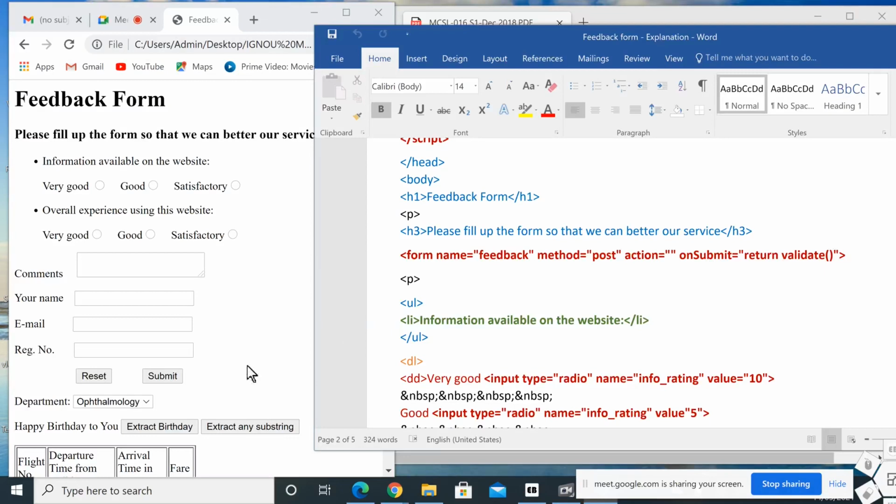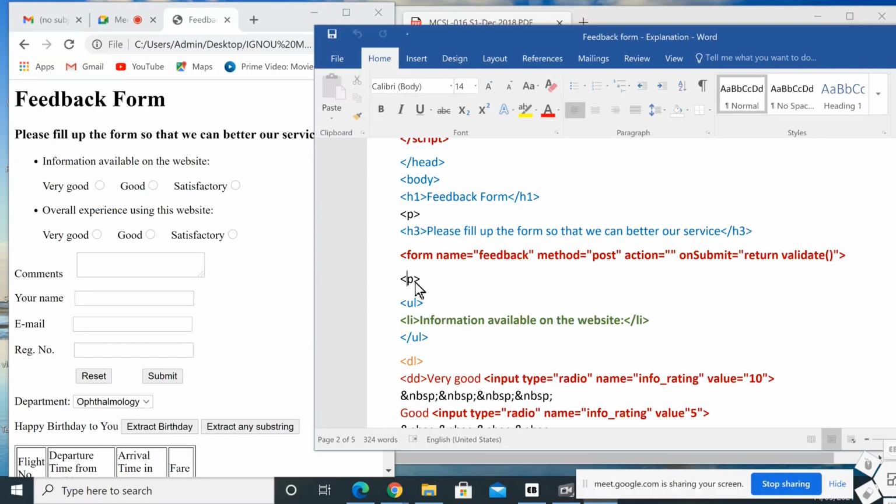Then onsubmit means what we want to do when we click this submit button. The submit button and reset button are part of this form. That's why onsubmit means when we click the submit button, what we want to do: return validate function. So this validate function will be called when we click the submit button. We use onsubmit equal to, then within double quotes you use return, then the function name. Here we are not passing any arguments to the function, so just empty parentheses, validate function. This is the first part.